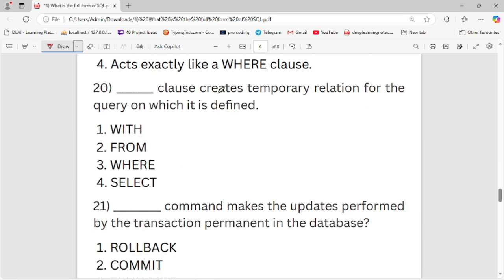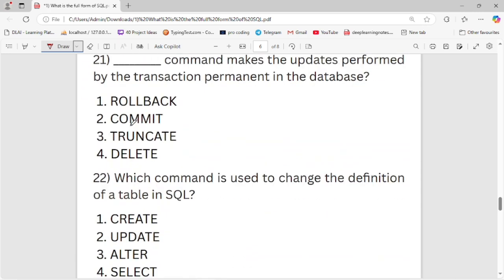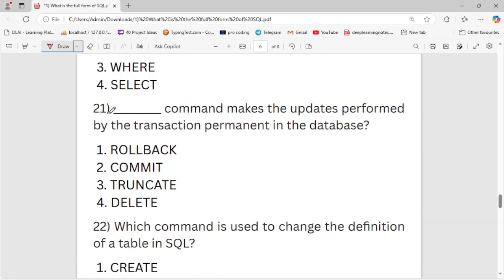Dash clause creates a temporary relation for the query in which it is defined. First is WITH, second is FROM, third is WHERE, fourth is flagged. First is the right option. The WITH clause creates a temporary relation for the query in which it is defined. Now let's move to the next question.